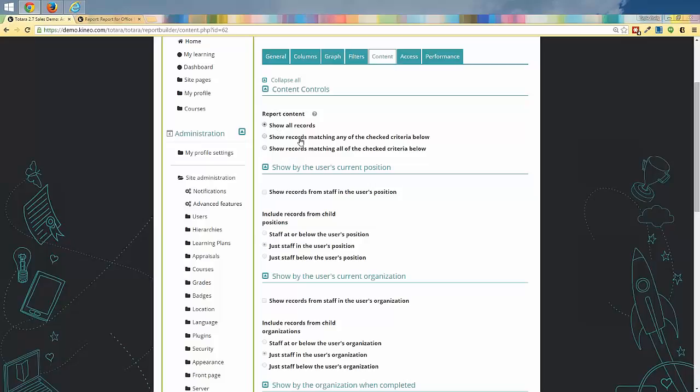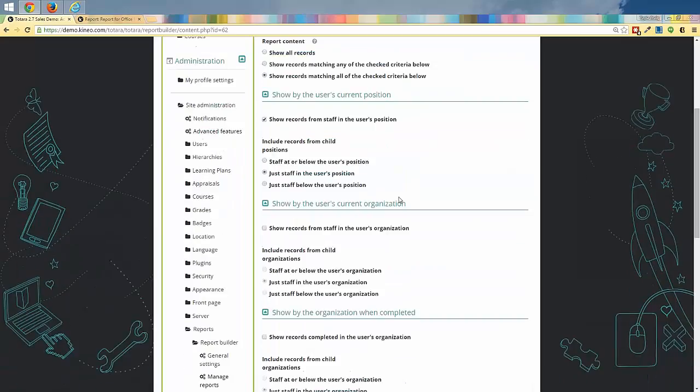So if we say show records matching any of the criteria below, these boxes become checkable. But I want to say show matching all of the criteria below, because what that's going to do is if I have multiple of these boxes checked, I have to meet all of that criteria before I'm able to see the report or the content in the report. But I'm just going to do show records from staff in the user's position. So we talked about what position Gary was in. Gary was a frontline associate.